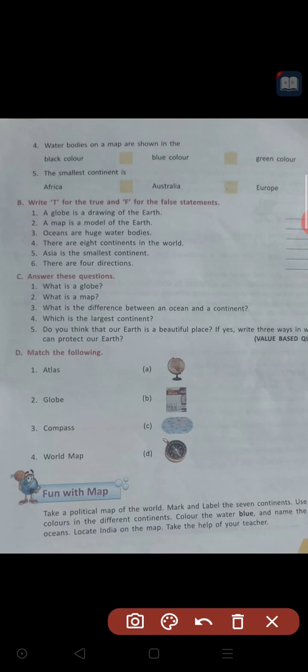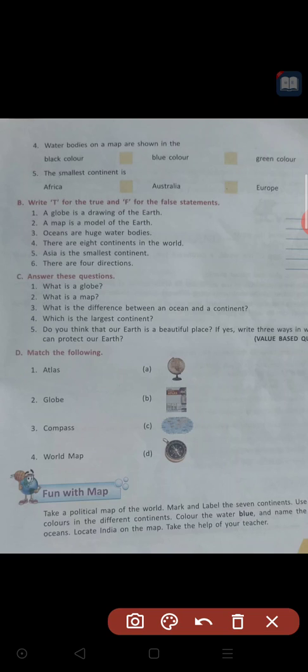Now go to D main. C main, I will give you those questions and answers later in my next class. Now D main, you can come here. Match the following. Here on this side are pictures and on this side are their names. We have to match these names with these pictures. Please look at those.